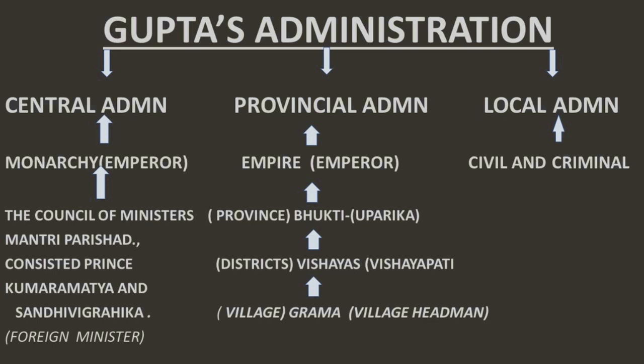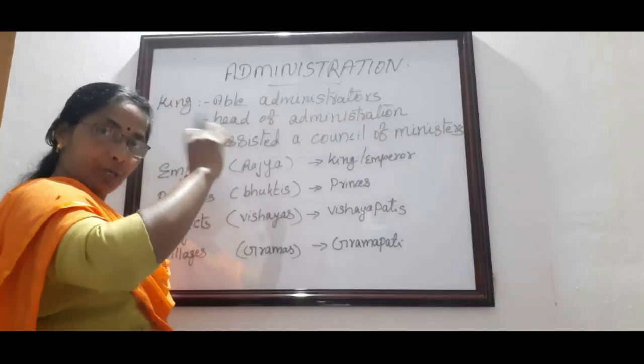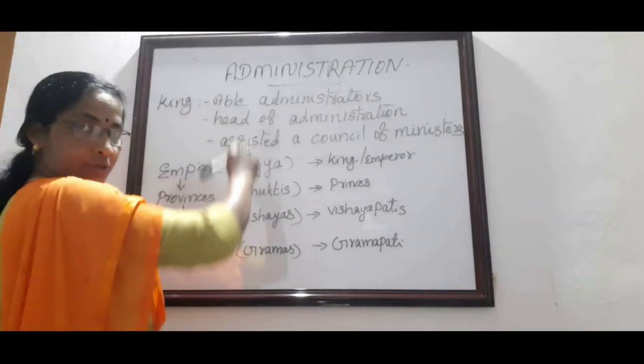Then next, the provincial administration. The empire was divided into a number of provinces, and instead of provinces, they used another word. That was Bhukti. The head of the Bhukti was Uparika. Then again, provinces divided into Vishayas. Head of the Vishaya was Vishayapati. That means the present districts. And Vishayas again divided into a number of small gramas or villages. Is it clear? The hierarchy of the Gupta administration was in such a way.